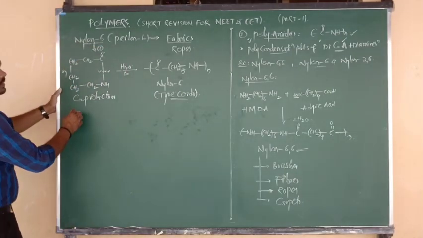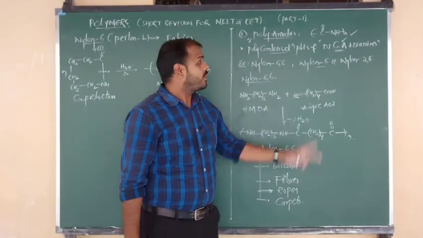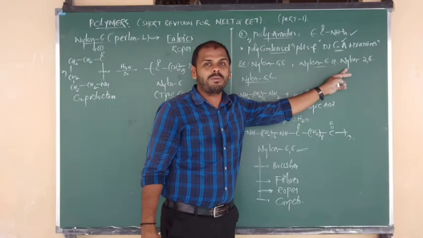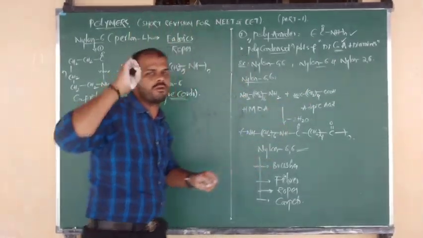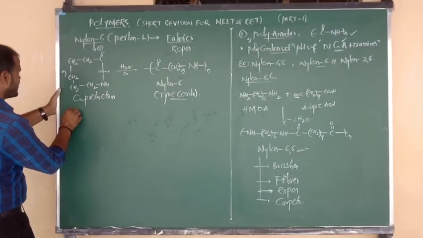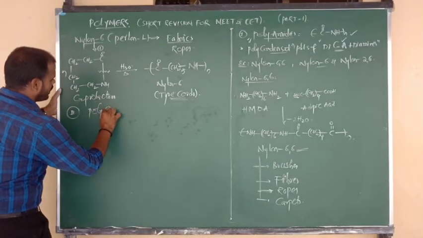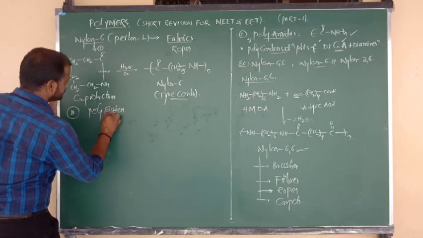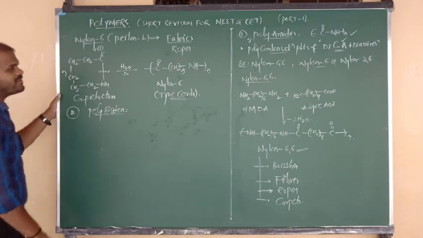Good. Next, in the polyamide category, nylon 2,6 is there. This is a biodegradable polymer. The preparation of nylon 2,6 I will tell you in the biodegradable category. Next one is type 2. Here I am going to discuss the polyesters. What is meant by polyesters?